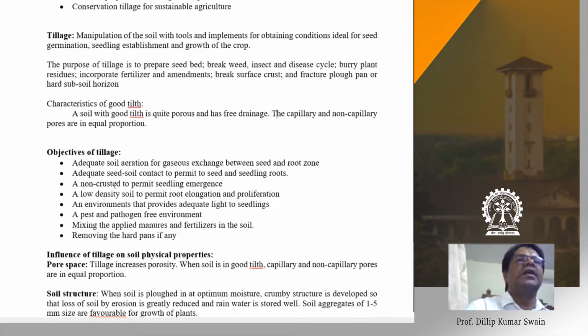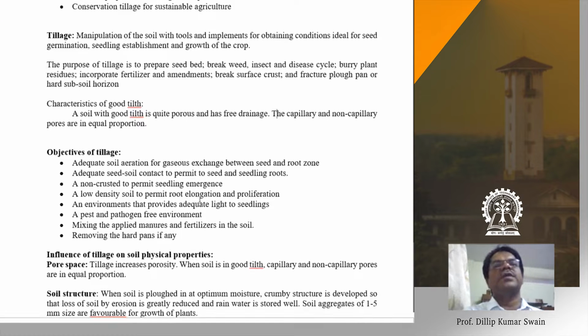Then a low density soil to permit root elongation and proliferation, as I discussed, because tillage decreases soil bulk density. By decreasing bulk density, soil porosity increases, and that permits the root extension and root proliferation. An environment that provides adequate light to seedlings, because some seedlings require light for their germination, and that soil provides the light for the germination of the seedlings. A pest and pathogen free environment. Through tillage, we break the pest cycle or the insect cycle, so that provides a pest and pathogen free environment.